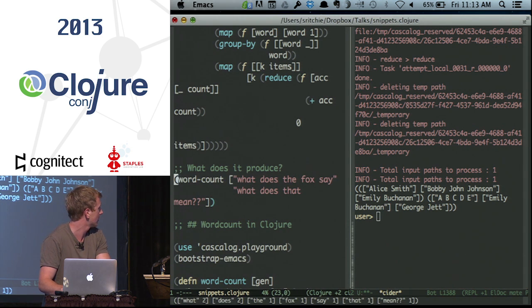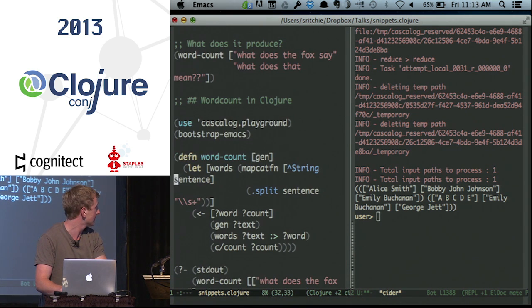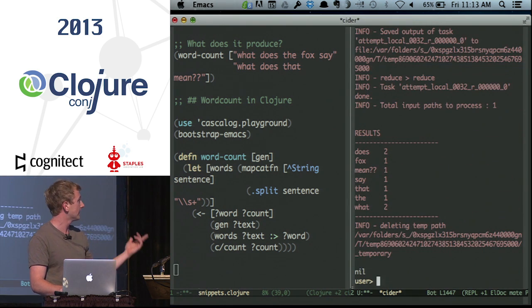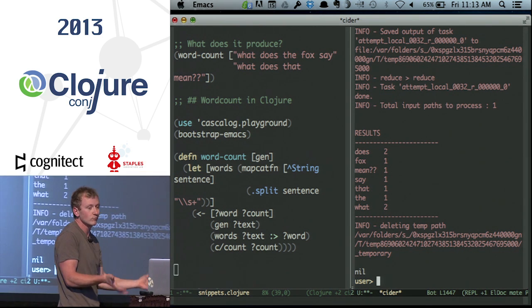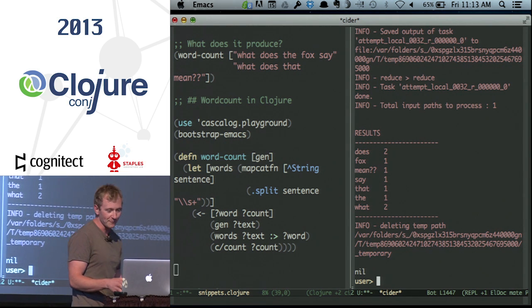So you can see at the bottom, maybe, this is the Clojure version. This is the Cascalog version. It's the same code I just showed you. And if I run this in the REPL, that's a Hadoop job that just launched in the REPL and generated word counts for like two sentences. But it's still a Hadoop job, and it worked in the REPL.